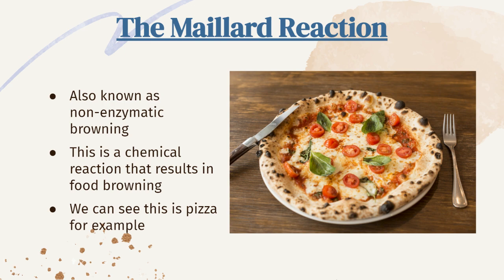So basically, we can see it on the crust, the toppings, and the cheese, the proteins and the sugars are being broken down and they're rearranging themselves into ring-like structures which reflect light in a way that gives off this browning color. And in turn, it also creates flavor compounds, and it gives pizza and other foods that go through this reaction their distinct, bold, cooked flavor and an awesome aroma as well.